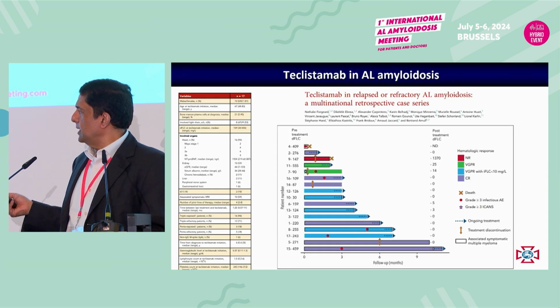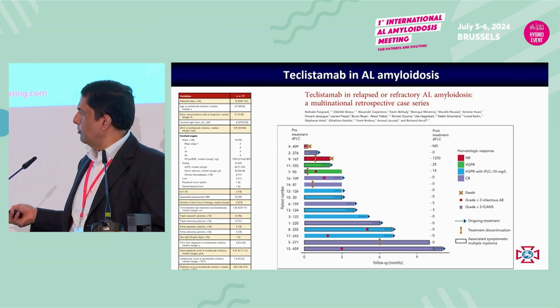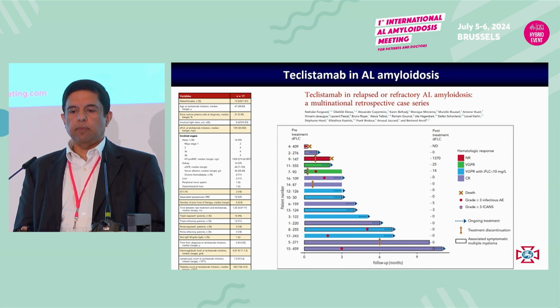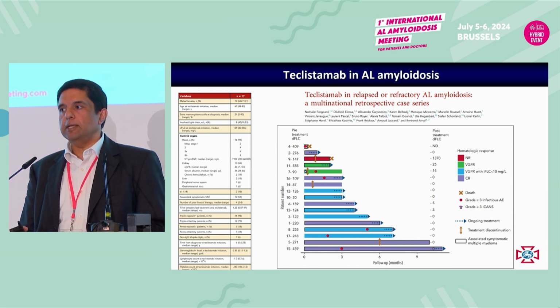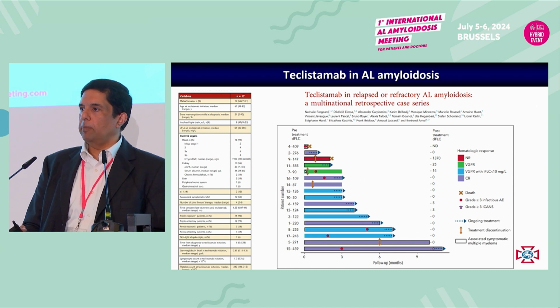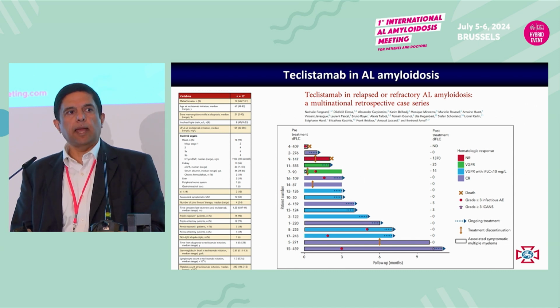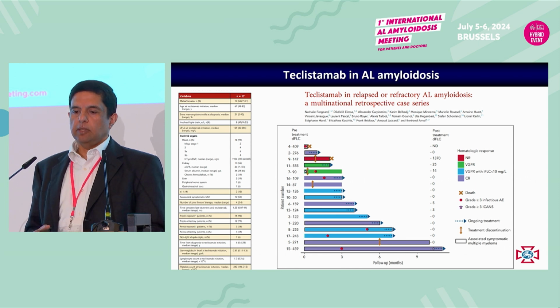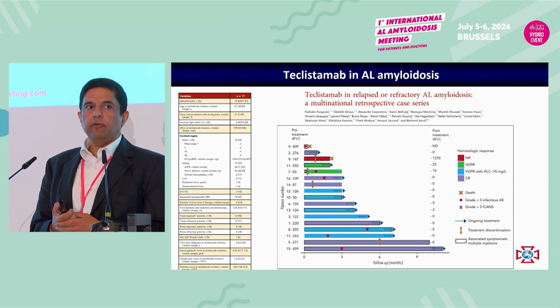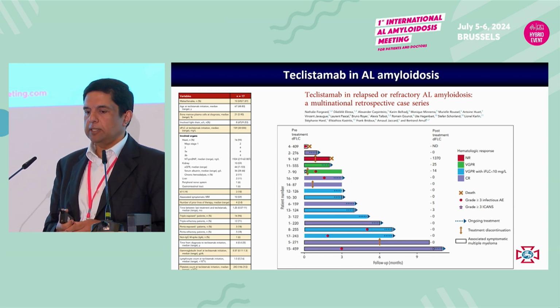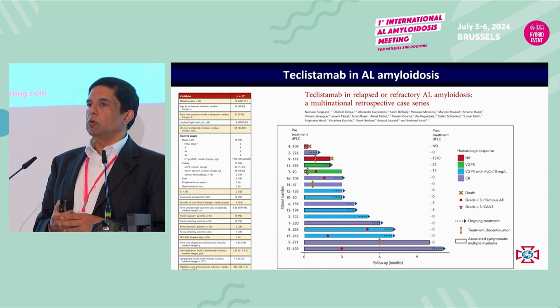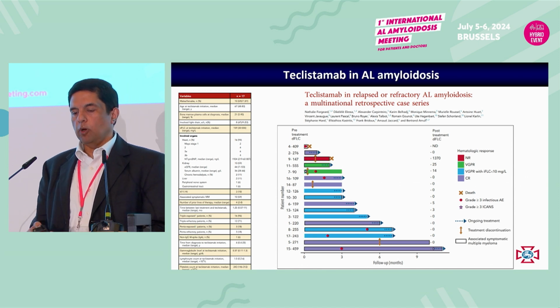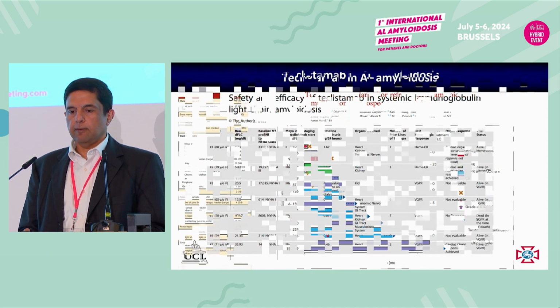I'm not going to go into details, but what Arno showed and others showed before is that the responses are very deep. But what's very striking with the bispecifics is that the light chains become undetectable. They are below 1 milligram per liter, and we don't see this with absolutely anything else we use to treat amyloidosis. So I think there is a big role for these drugs because we see very, very deep responses. We don't see CRS as a huge problem in this patient cohort, but of course we have the long-term problems of infections that we do need to address.